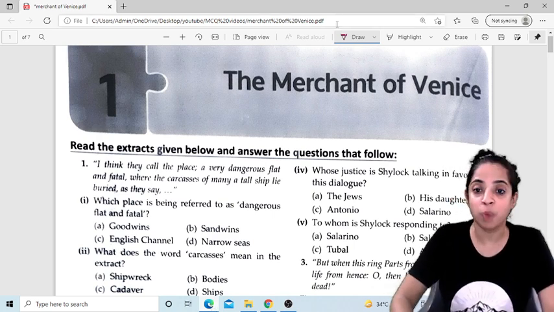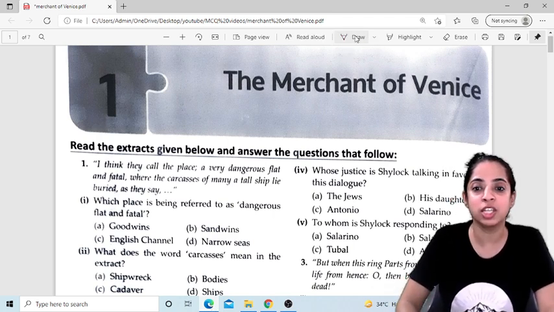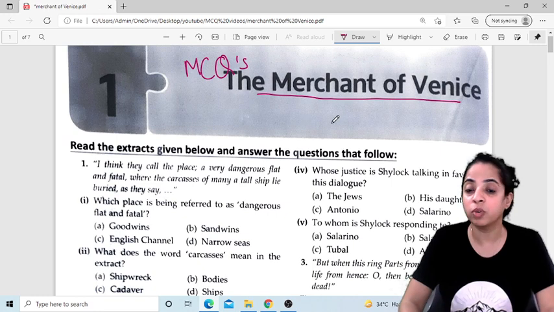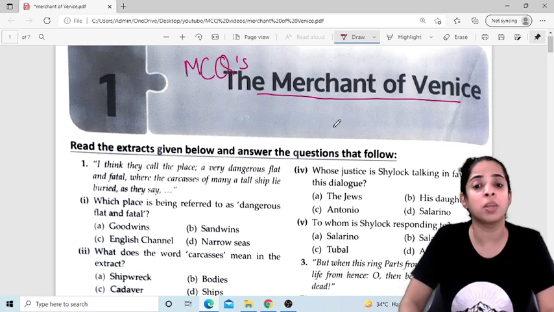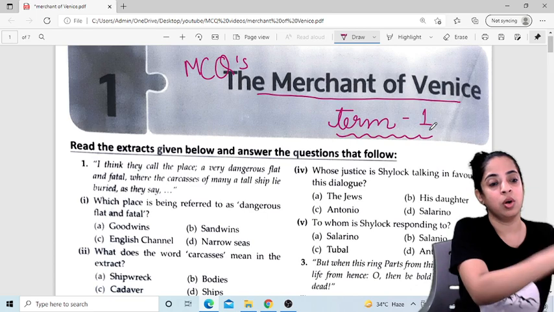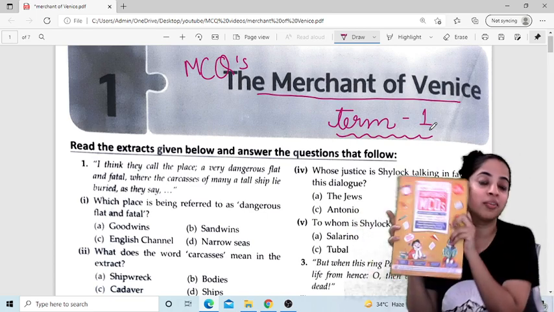Today, as promised, we are doing MCQs of Merchant of Venice. Now these MCQs are strictly based on the bifurcated syllabus for your term 1 exam, and I've covered all the questions for your syllabus. And these questions have been taken from this particular book.